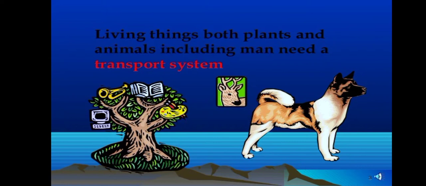Both animals and plants have their own transport systems for transporting materials within their body. In this chapter, we will learn about the transport system in animals and plants. Let us discuss the transport system in animals first.